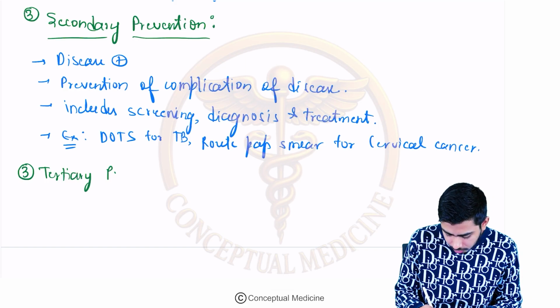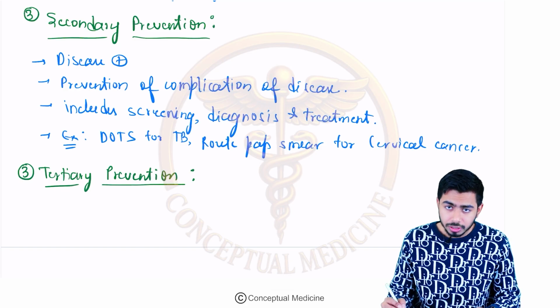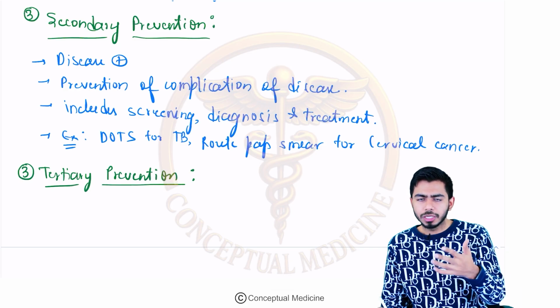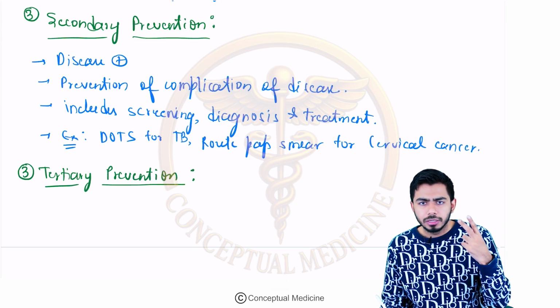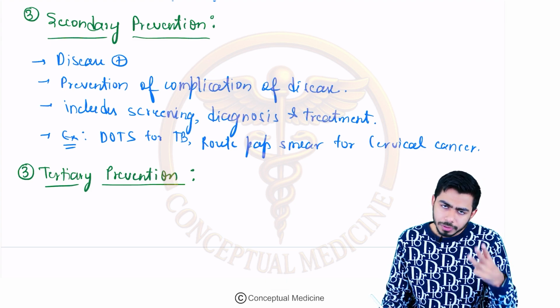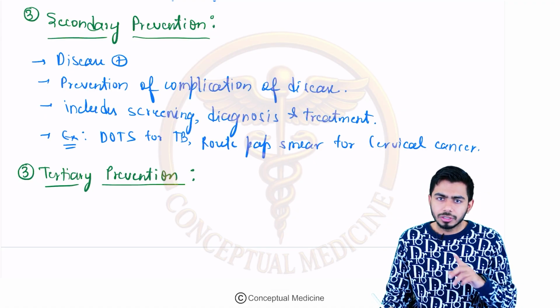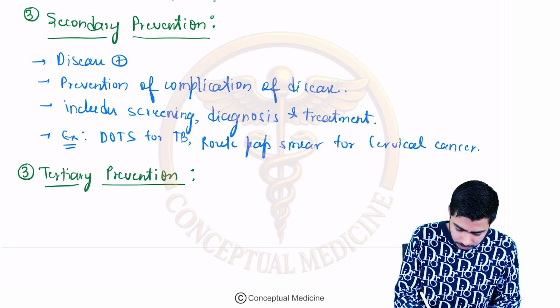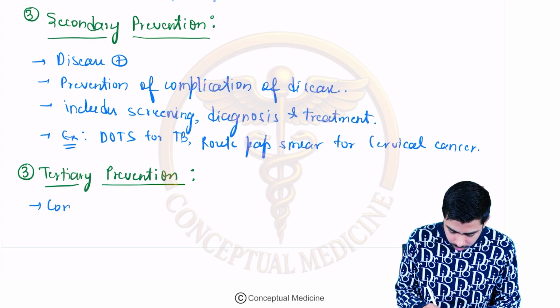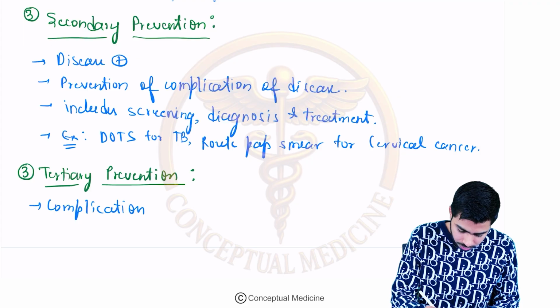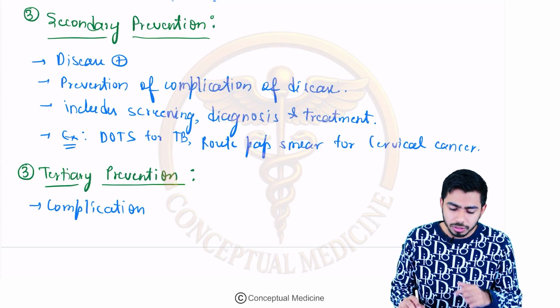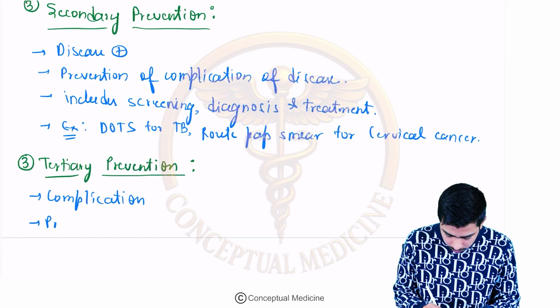So now the next point over here is the tertiary level of prevention. Now it has become very easy until now, guys. You know that here again the risk factor will be present. You should be speaking with me. Risk factor will be present, then yes, disease is present, then the complication is present. Now you want to prevent the disability in this person, right? So this is the tertiary level of prevention. Risk factor is present, disease is present, complication is also present. Now you want to prevent the disability. So what you are doing is prevention of disability or death.